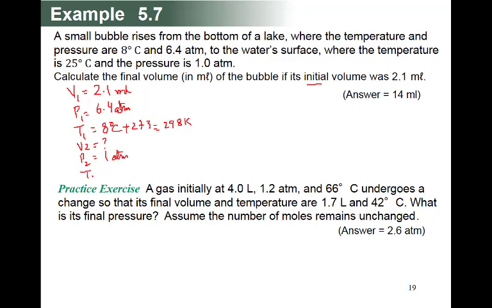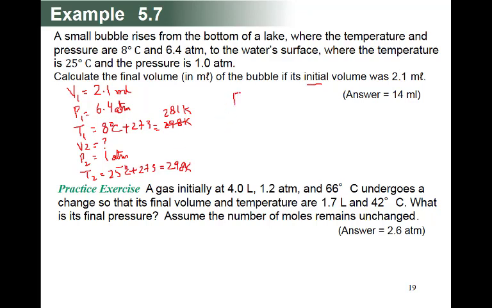And temperature 2 is 25 degrees centigrade plus 273, so this is equal to 298 Kelvin. And temperature 1, sorry, this is not 298, this will be 281 Kelvin. Okay, so now the formula is complete.